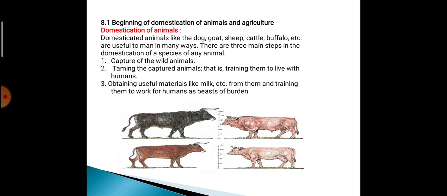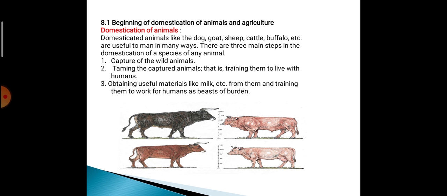So there were 3 main steps which he had to follow if he had to domesticate or rear or keep an animal under his care. First was to capture wild animals. Second, taming the captured animals, that is training them to live with humans, otherwise they would eat up the humans if they were not trained.